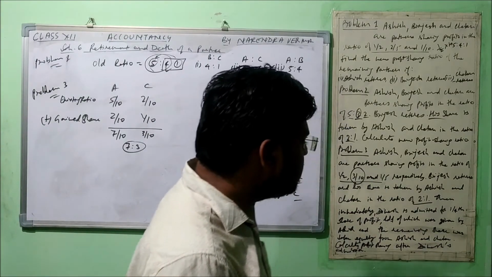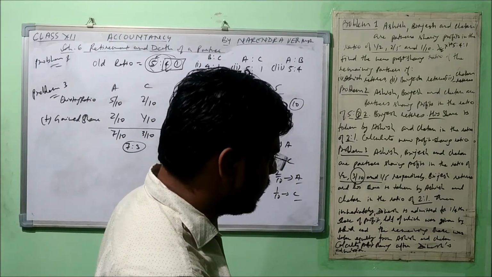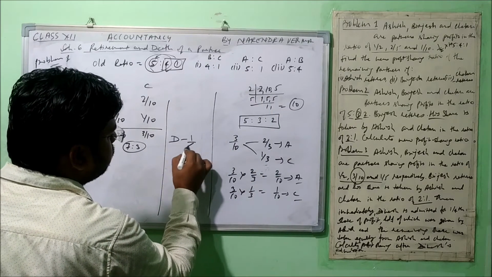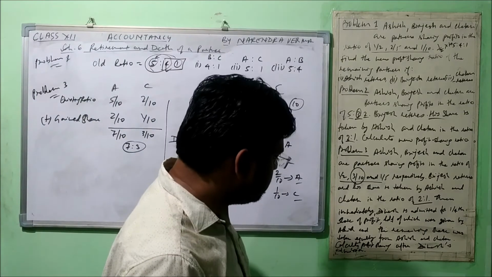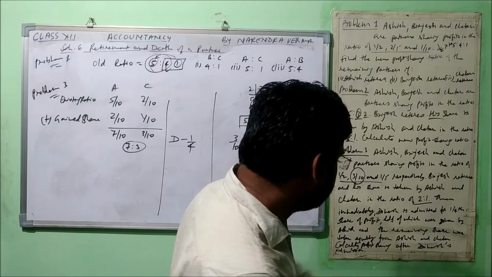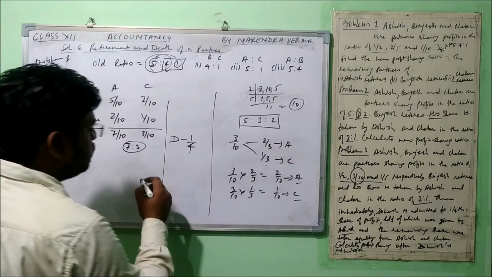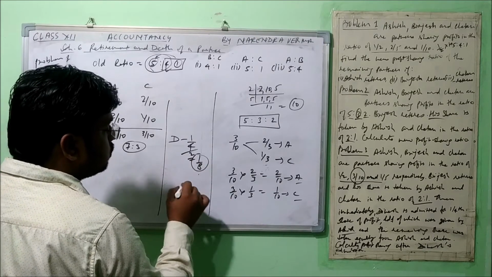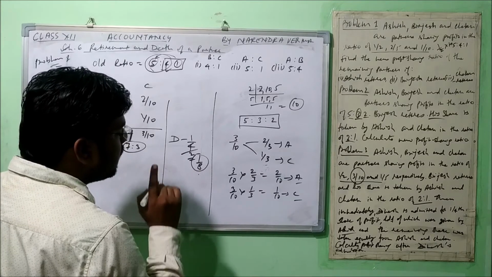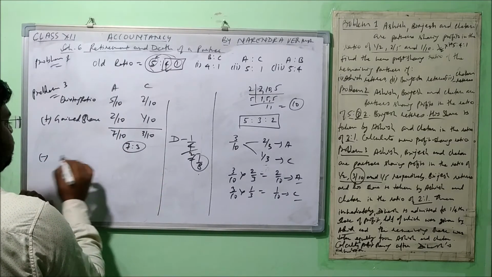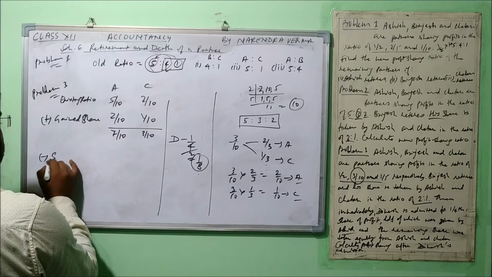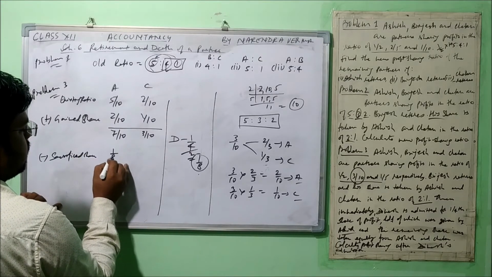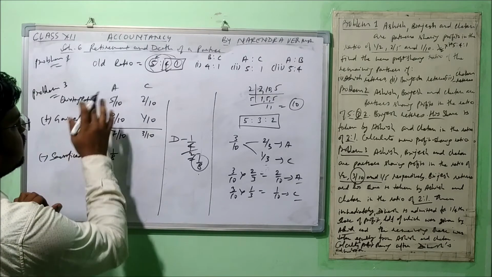Then immediately Dinesh is admitted for 1/4 share of profit, right? So here a new partner has come, Dinesh, for 1/4 share. Now what does the question say further? The question says that half of which was given by Ashish. So let's take half of this. When we do half of this, we get 1/8. So this 1/8 was sacrificed by Ashish. Let's deduct the sacrifice share. So 1/8 is lost by Ashish.